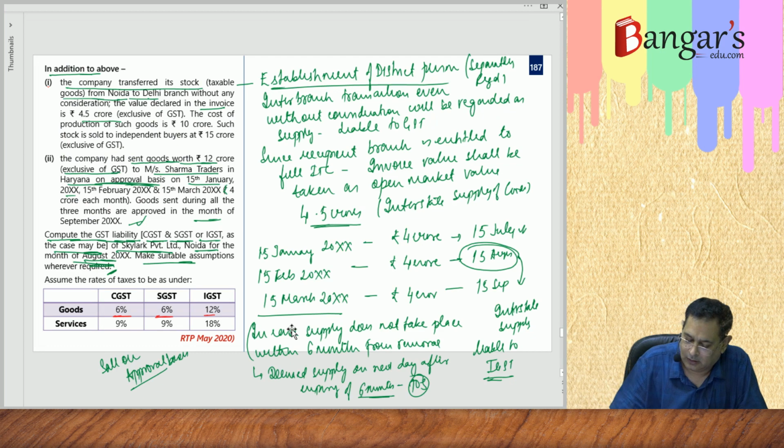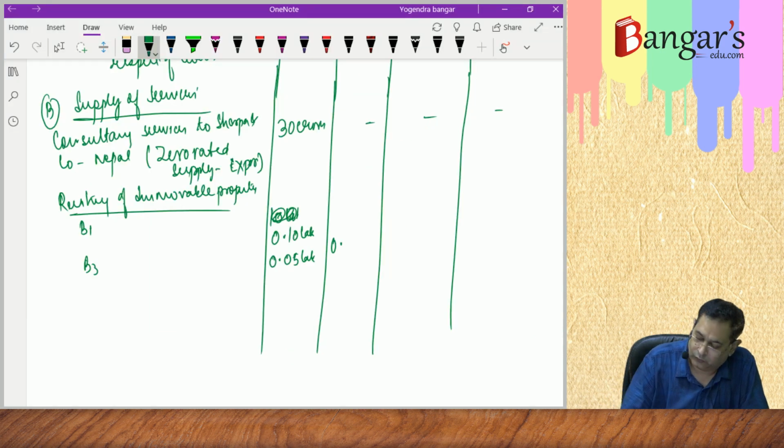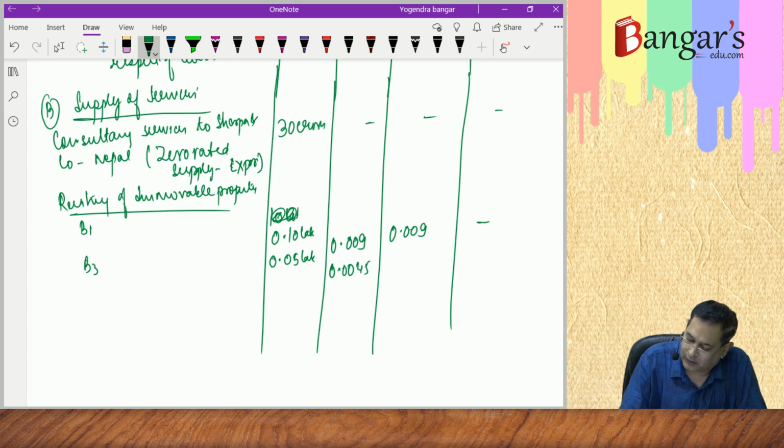So it is 0.009, 0.009, and on building 3 it is 0.05 into 9%, that is 0.0045 and 0.0045.